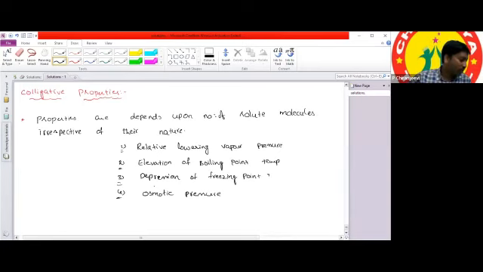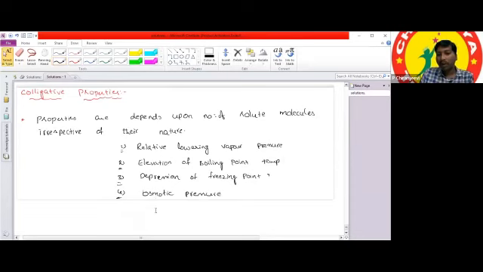All these are colligative properties. Each colligative property depends upon another colligative property. If you know one colligative property, then by using that we can calculate the other colligative properties also.